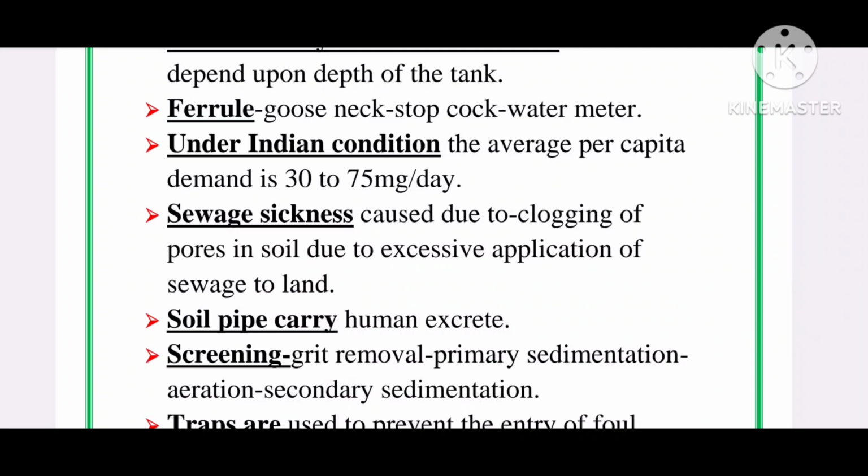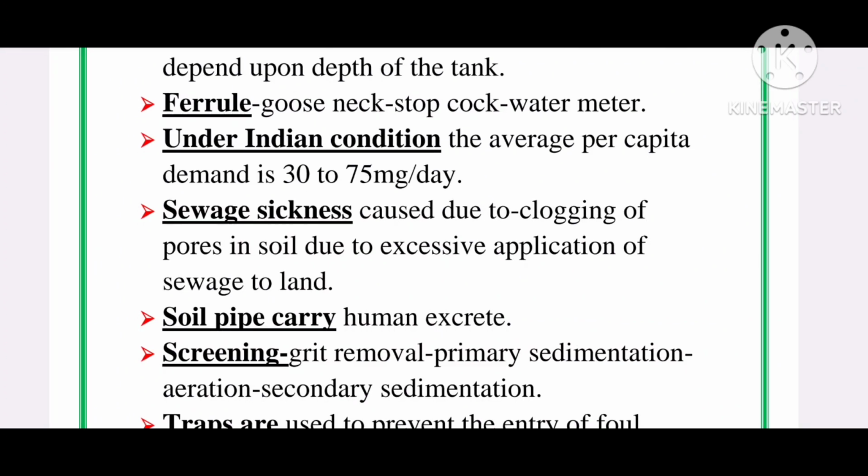Next: screening, grit removal, primary sedimentation, aeration, secondary sedimentation. These steps are the sewage treatment plant procedures, and let's see these details one by one. A sewage treatment plant consists of these procedures. So let's start with screening.